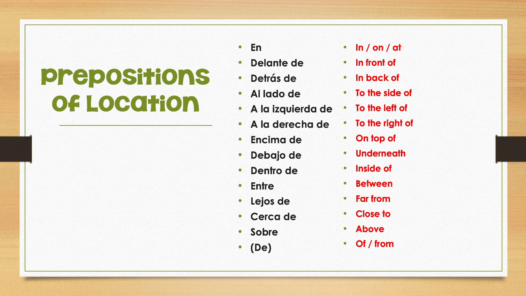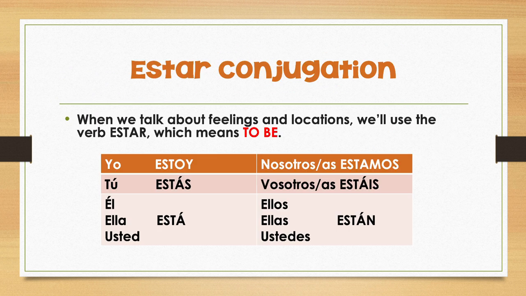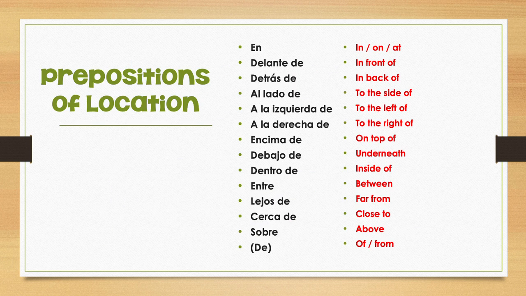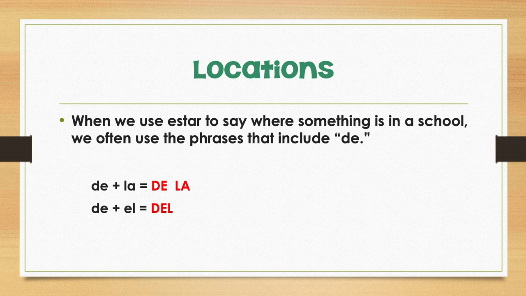Okay, so we're going to have our form of estar, saying who is, and then we're going to have one of these prepositions. Did you notice that most of them ended in the word de? Okay, something tricky is going to happen here. If the word that comes after de is feminine, we'll say de la, or maybe de las if it's plural, or de los if it's plural. But if the next word is el, de plus el gets blended together to make a contraction, del, D-E-L. How about we take a look at some examples?